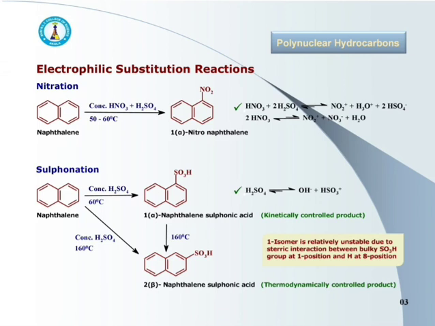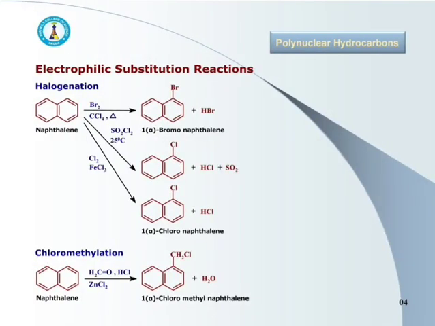There is no such interaction in the 2 isomer, and so the 2 isomer is more stable as compared to the 1 isomer, and that's why sulfonation generally takes place at the C2 position.